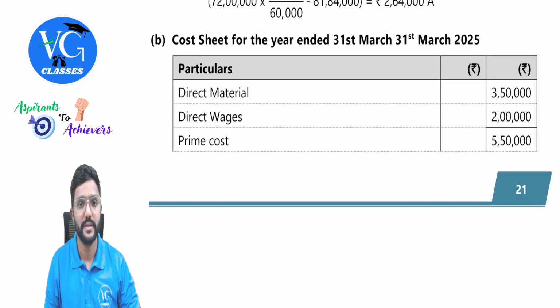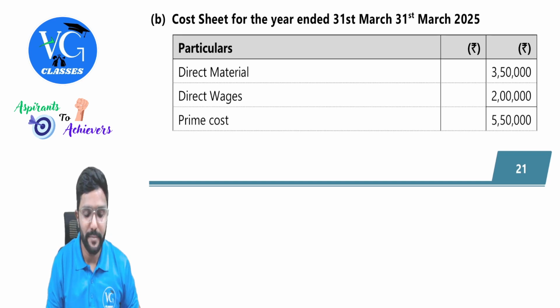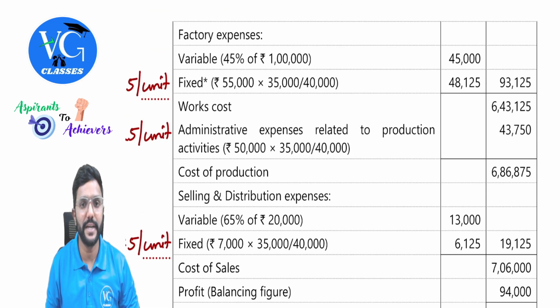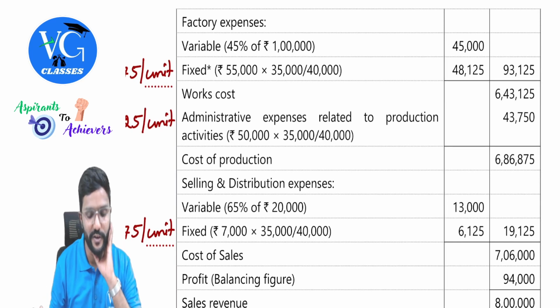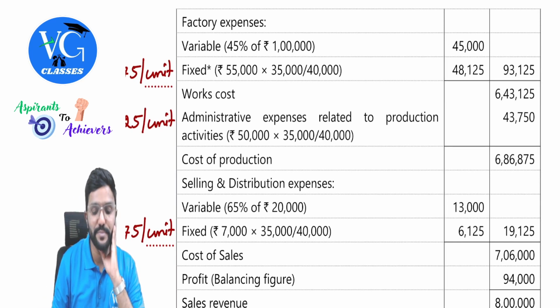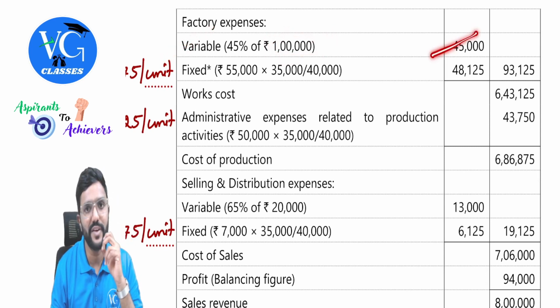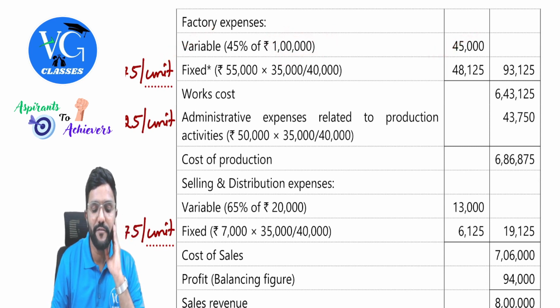Yeah, we'll start with the first cost sheet. Direct material and direct wages are already given, so you add up both and you will get prime cost. Then factory expenses. Just give a breakup for this, guys. Total expenses are 1 lakh. In that, 45% is variable, so take it as it is, 45,000. Whereas the remaining 55% is fixed cost, 55,000.